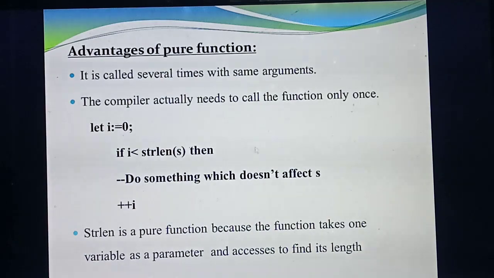Then, what is this line inside? If they give a line with two slashes, you can call it a comment line. This and all no need to study. The compiler won't take this for execution. So here they are going to do something which does not affect s. The compiler need not do anything, but the value of s will not get affected. Okay, then listen, i plus plus. What's the meaning? The value of i will get incremented by 1 each time.